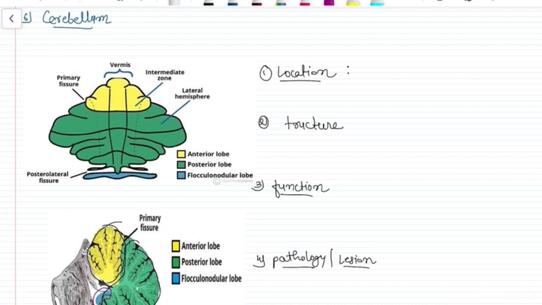Now, functionally, it has got three parts. One is the vermis. Vermis is the median part, which has a part of the anterior lobe as well as the posterior lobe. This is the vermis. Second is the flocculonodular lobe, and the third one is this cerebellar hemisphere. Between these there is an intermediate zone as well, right?